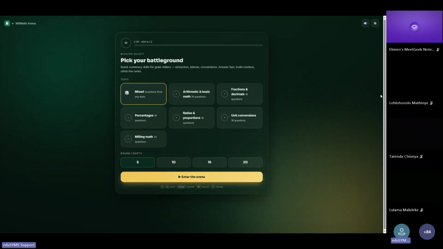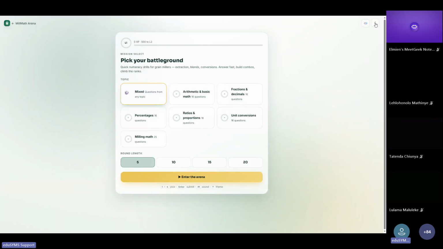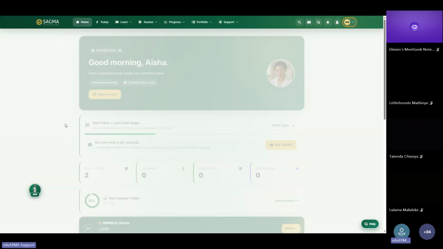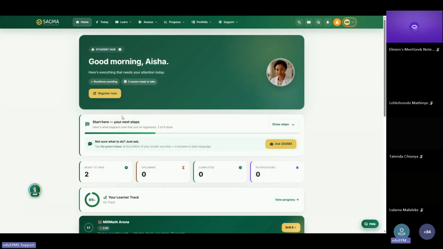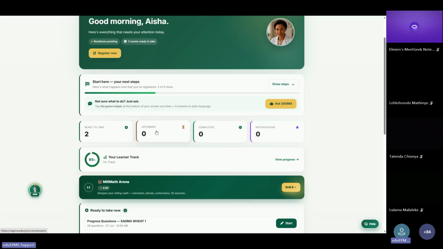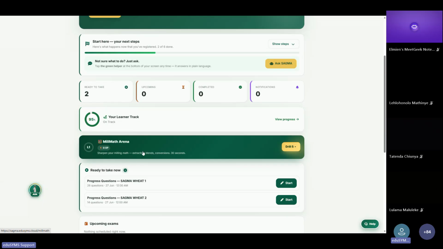Once you enter the arena, you are starting the game, and you also have options where you can mute, and you can change the view to make it lighter at any given time. So the MillMath Arena allows you to take these questions at any given time, and it gives you a scoreboard, and you have access to a leaderboard where you can also see how other learners are performing, how others can motivate you with what they're doing with the MillMath. So you'll be earning some XP points with the MillMath, right?